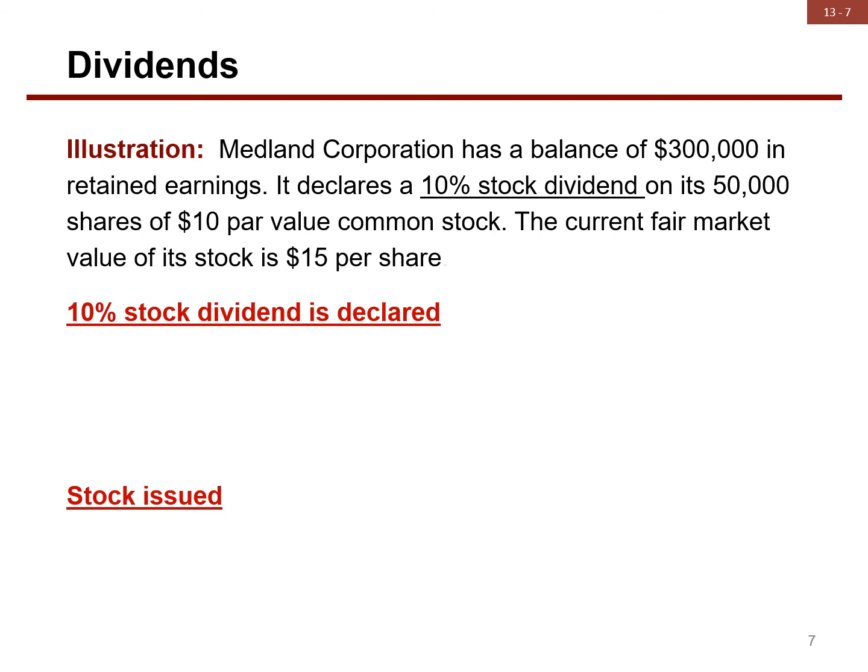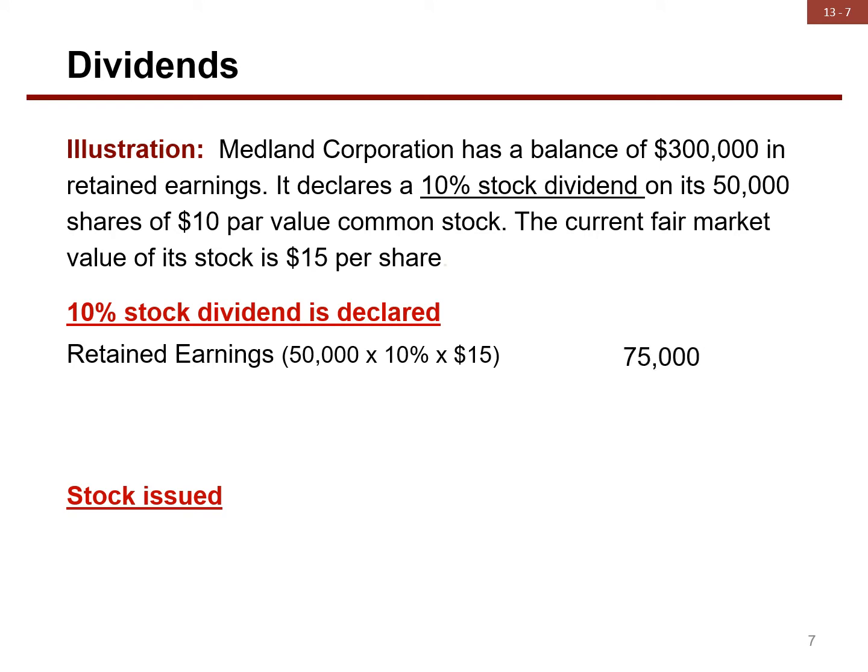Here is an example of a small stock dividend. Medlin Corporation has a balance of $300,000 in retained earnings. It declares a 10% stock dividend on its 50,000 shares of $10 par value common stock. The current fair market value of its stock is $15 per share. When a 10% stock dividend is declared, the following entry is recorded.